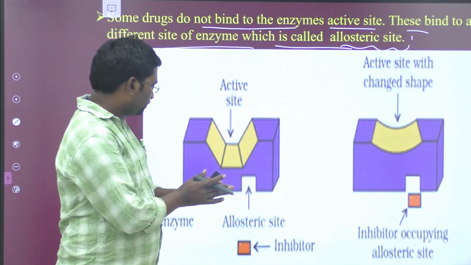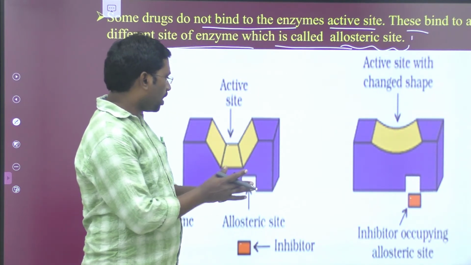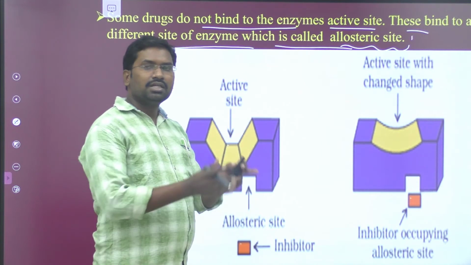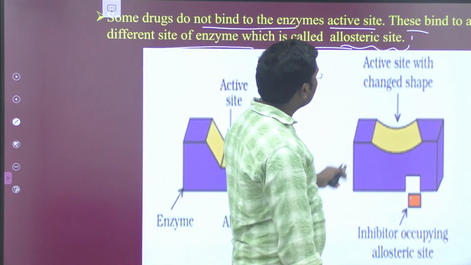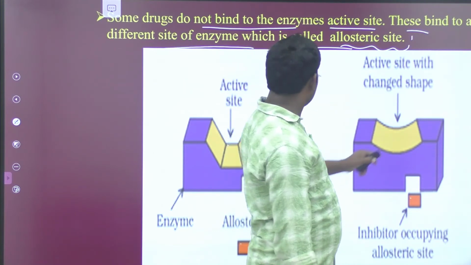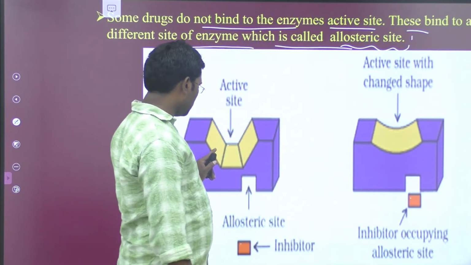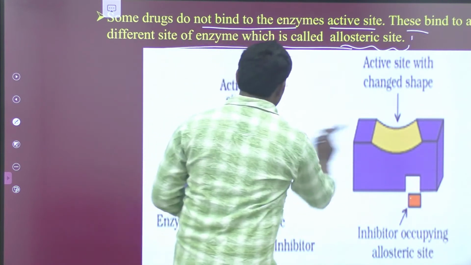So, based on the inhibitor occupying this allosteric site, the enzyme may change its shape. So the active site will change its shape. Here the shape of the enzyme is different in these two figures.